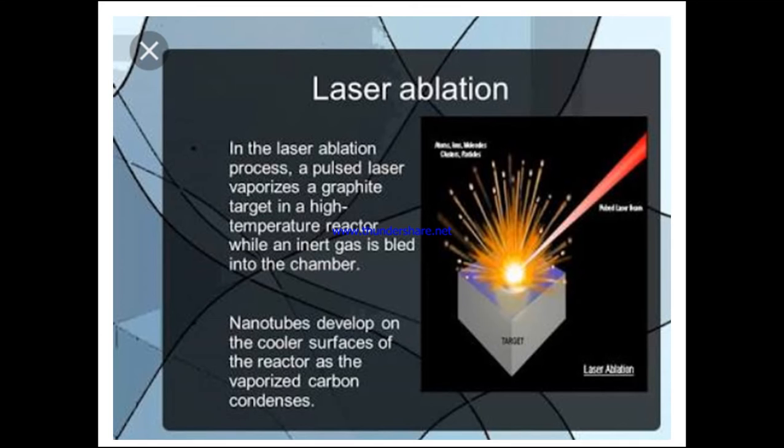So graphite is the target material. With respect to the graphite material, 1% of cobalt or it may be nickel is added as a catalyst for this target material.